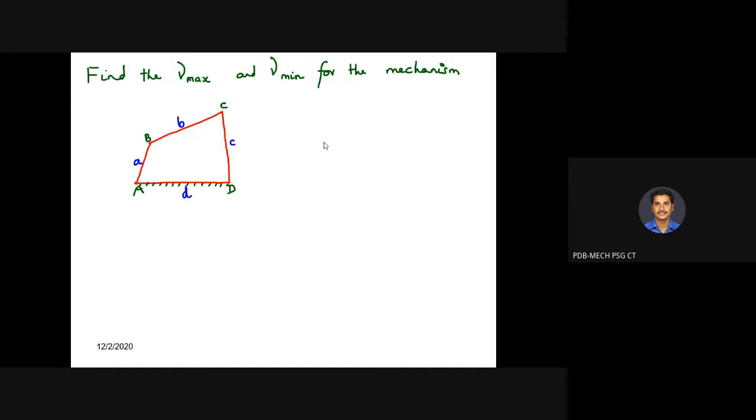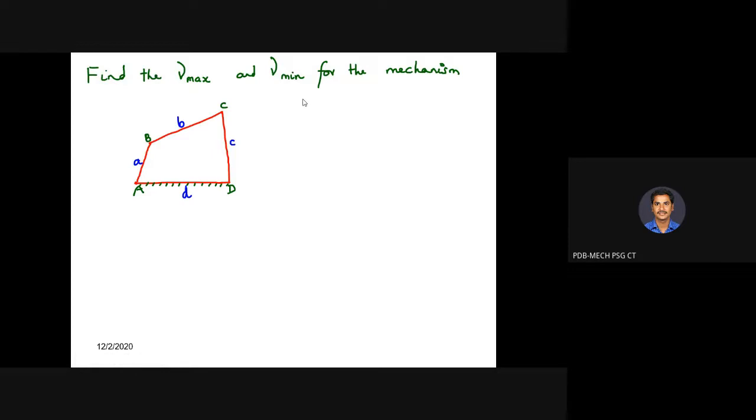If it is at 90 degrees, the force vector and velocity vector will be in line, so whatever force you apply will be converted into velocity. It is highly impossible to design a mechanism always having a 90-degree transmission angle, but within the range 45 to 90 degrees we can design so that without any disturbance we can transmit the motion effectively. That is the main significance of the transmission angle.